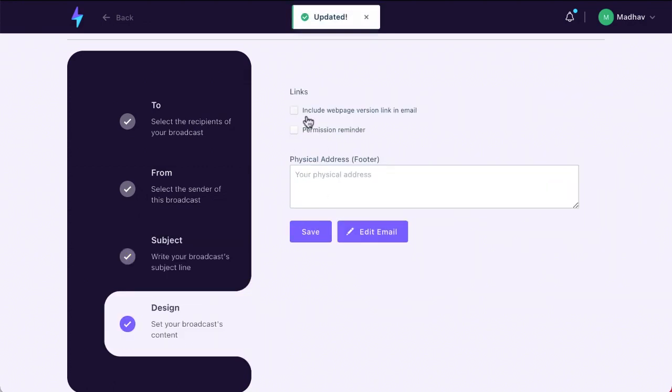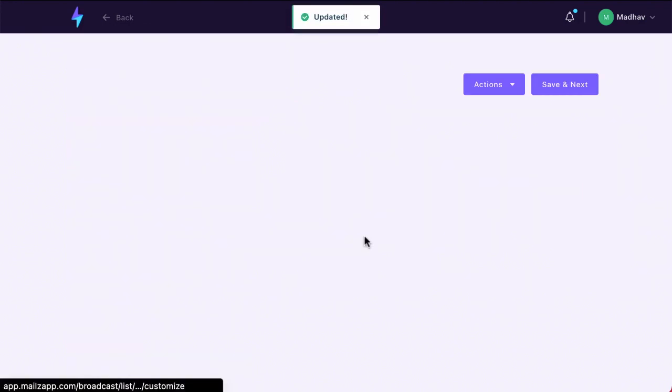Then you save it. You can include a web page version link in the email. You could do that. And then obviously you'll enter your physical address here. You can set this so that it gets auto-populated. So I just write over here, this is my physical address, but this will typically get auto-populated, depending on how you've set it for this account.